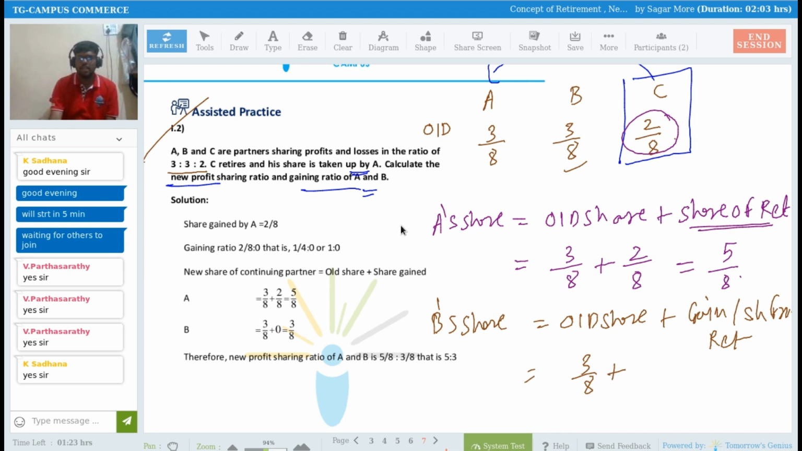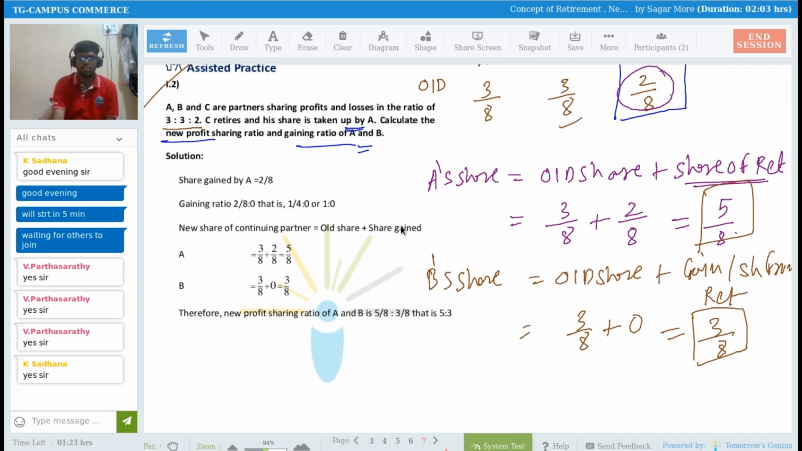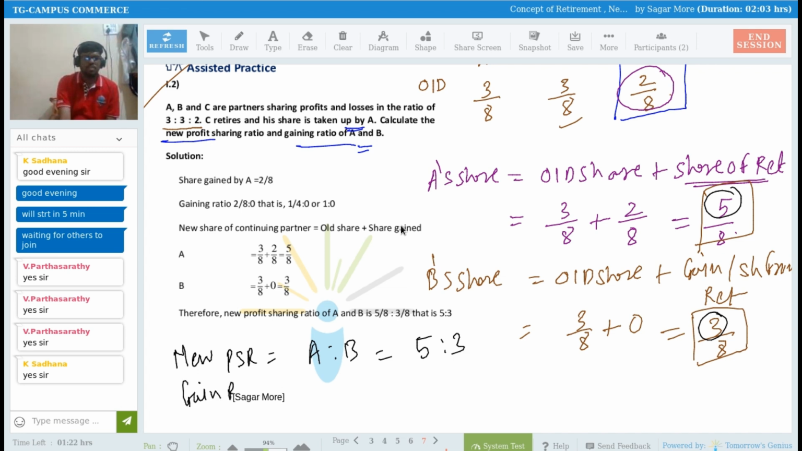What I need to do? 3 by 8 plus 0. So the answer will be 3 by 8 only, right? So 3 by 8 and 5 by 8. If they ask you what is your new profit sharing ratio, the new profit sharing ratio is equal to, we have to consider the numerators now, 5 and 3. So the new profit sharing ratio between A and B is 5:3. And what is your gaining ratio? The gaining ratio is 1:0.